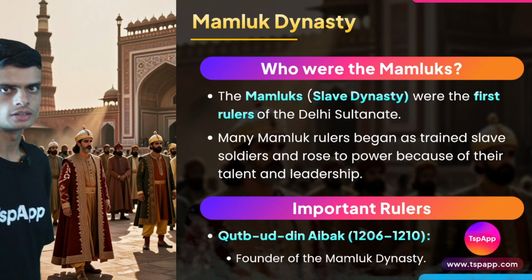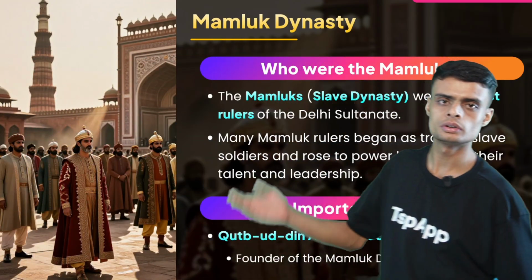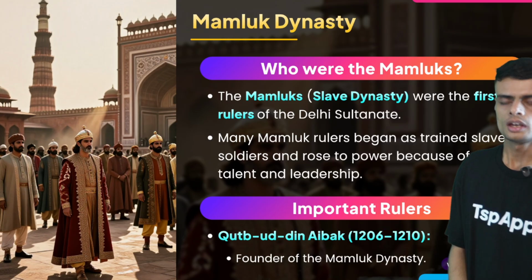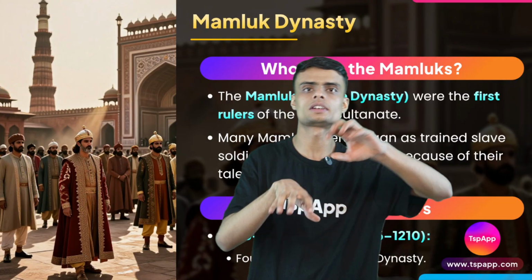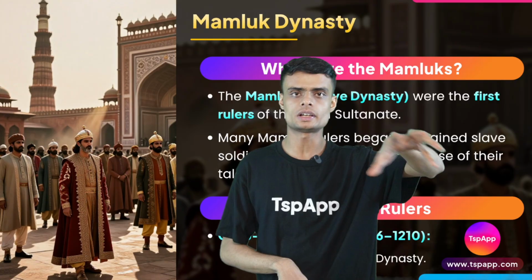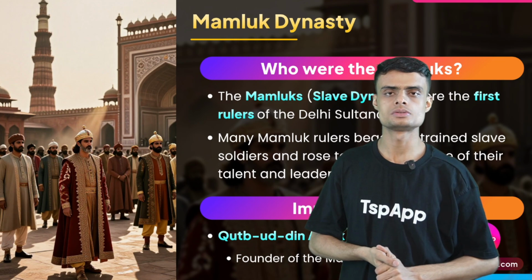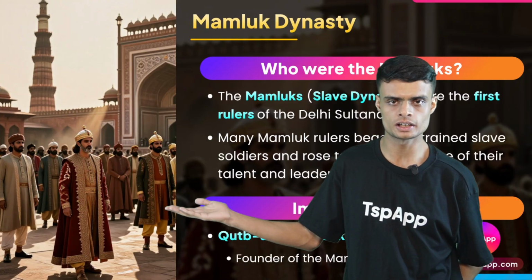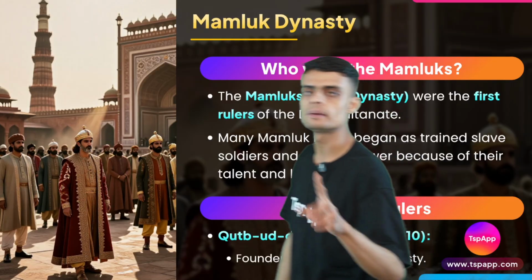The first dynasty that came to India was called the Mamluk Dynasty. What is the meaning of Mamluk? Mamluk means slave dynasty. In those time periods, there was a system where if a king defeated another king, the whole people of the defeated kingdom would become slaves. They would be used as slaves for the kingdom that had won. So these people at some point were defeated by some king. So Mamluks were the slave dynasty, and they were the first rulers who came to India.